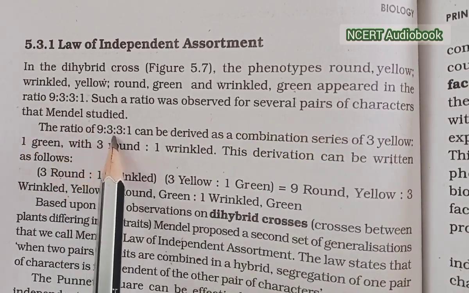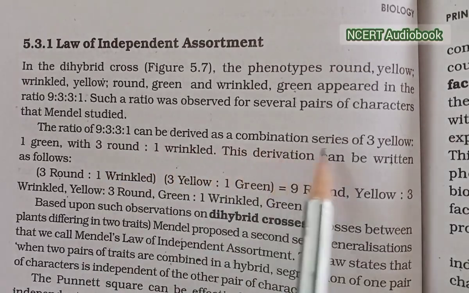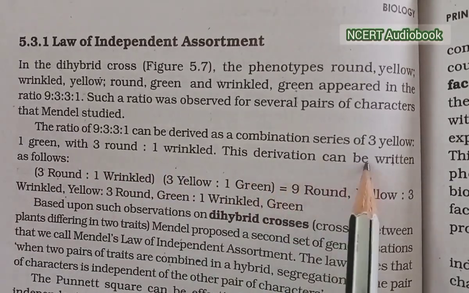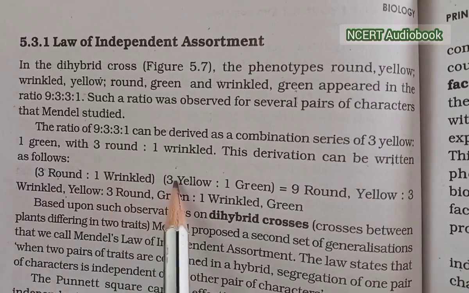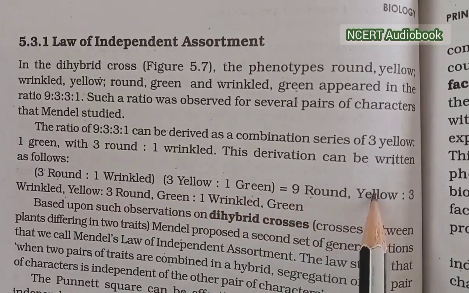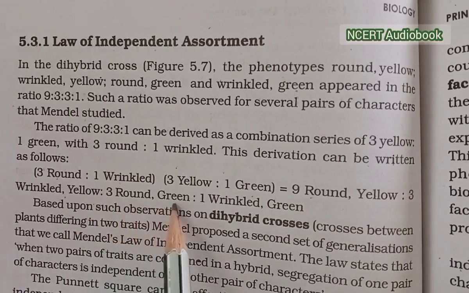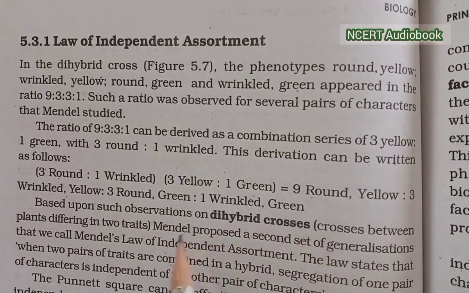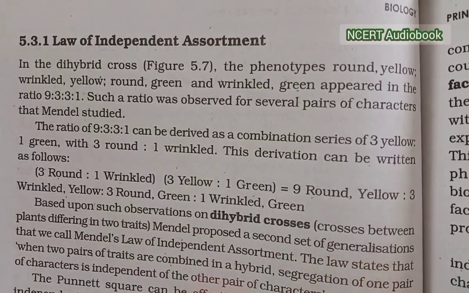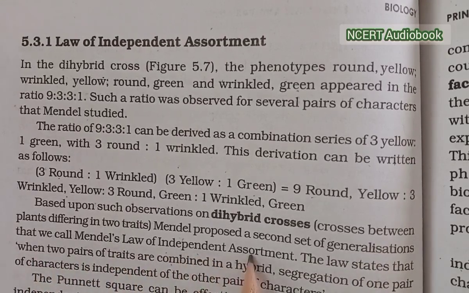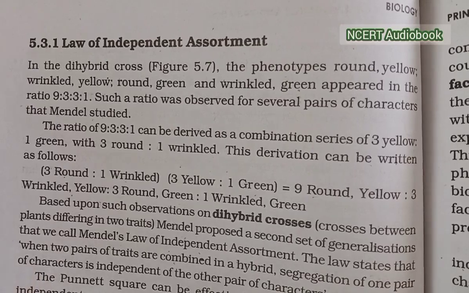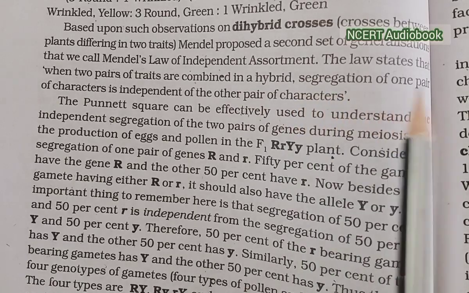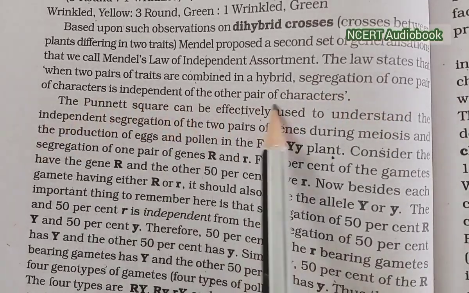The ratio 9:3:3:1 can be derived as the combination series of the 3 yellow, 1 green with 3 round and 1 wrinkled. This derivation can be written as follows: 3 round, 1 wrinkled, 3 yellow, 1 green, giving 9 round yellow, 3 wrinkled yellow, 3 round green and 1 wrinkled green. Based upon such observations on dihybrid crosses, Mendel proposed the second set of generalizations that we call Mendel's law of independent assortment. The law states that when two pairs of traits are combined in a hybrid, segregation of one pair of the characters is independent of the other pair of characters.